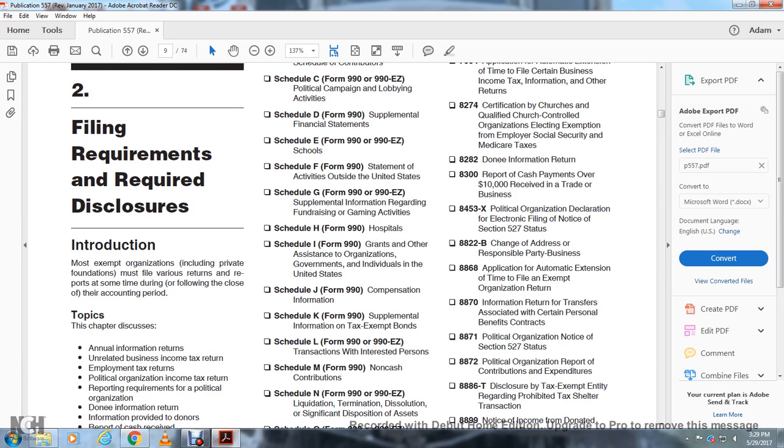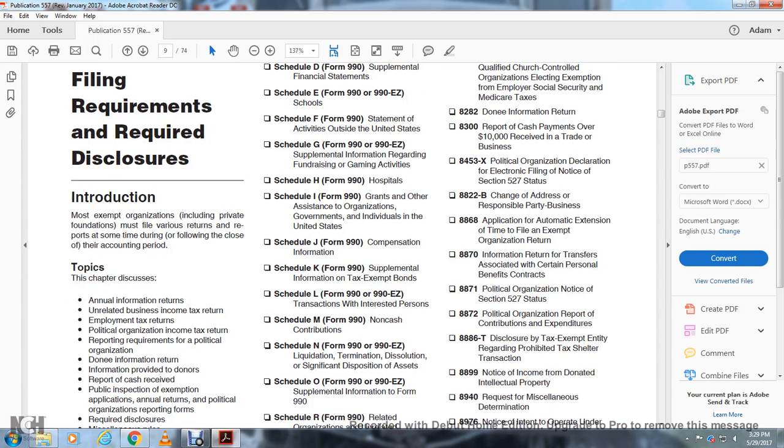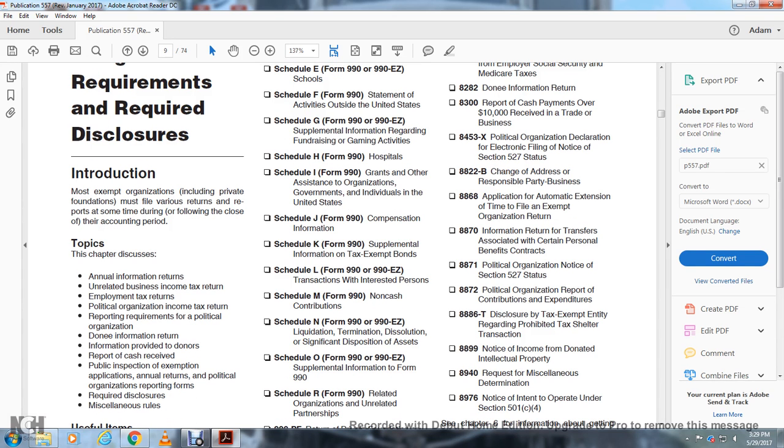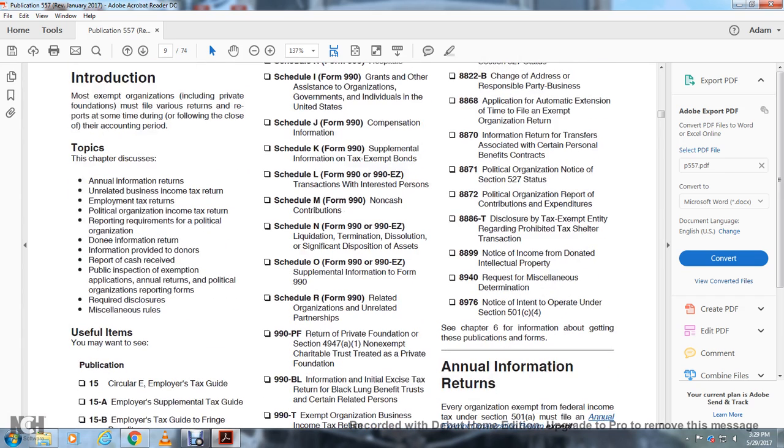Schedule L, Form 990, 990 EZ, transactions with interested persons. Schedule M, Form 990, noncash contributions. Schedule N, Form 990, 990 EZ, liquidation, termination, dissolution, or significant disposition of assets. Schedule O, Form 990, 990 EZ, supplemental information to Form 990. Schedule R, Form 990, related organizations and unrelated partnerships.